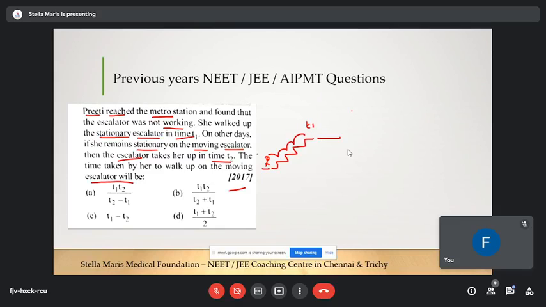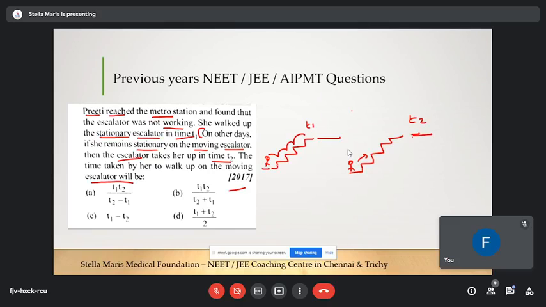In the second part of the question, on other days, on normal days, the escalator would be working. The escalator will take her up to this floor, and she just has to stand here. She doesn't have to move. When the escalator was working and Preeti boards it, she's not moving. The escalator takes her up onto the floor, and for this motion the time taken is t2. Now they are asking the time taken by her to walk up on the moving escalator.